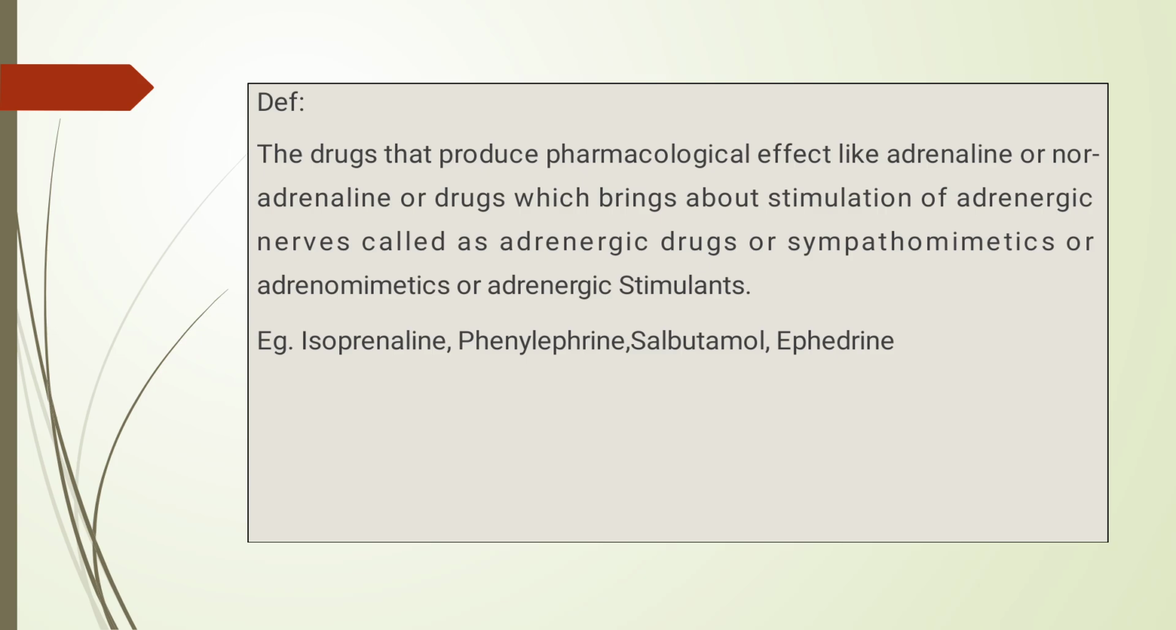Now we are going to study the adrenergic drugs. The drugs that produce a pharmacological effect like adrenaline or noradrenaline, or which bring about stimulation of adrenergic nerves, are called adrenergic drugs, sympathomimetics, adrenomimetics or adrenergic stimulants. Examples are isoprenaline, phenylephrine, salbutamol, ephedrine. The neurotransmitters are adrenaline and noradrenaline. Adrenaline is also called epinephrine and noradrenaline is also called norepinephrine.